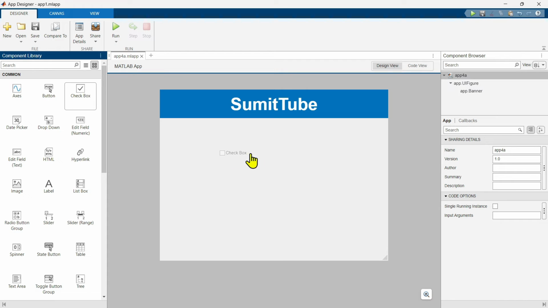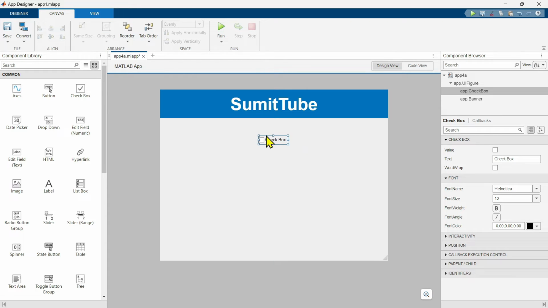Okay, let's drag this checkbox here. Now there is a problem with this checkbox. If you can see, if we want to resize it, the size of the box does not increase. I think Matlab should fix this. Anyway, let's go through its property first.